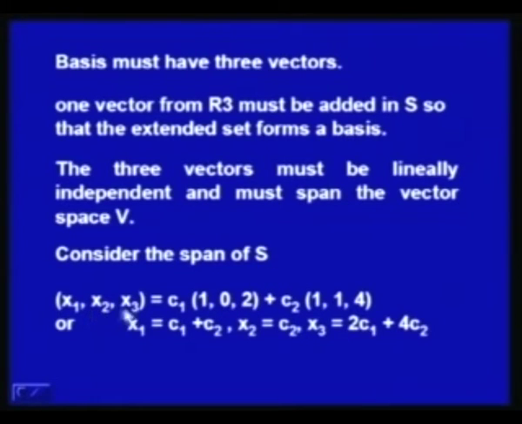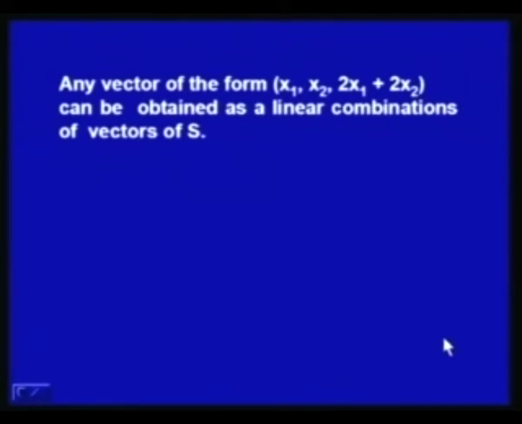So, (x1, x2, x3) is equal to C1 (1,0,2) plus C2 (1,1,4). If we equate component-wise, then x1 is equal to C1 plus C2, x2 is equal to C2, and x3 is equal to twice C1 plus 4 times C2. If we solve these three equations, we will have C2 is equal to x2, C1 is equal to x1 minus x2, and x3 is equal to twice x1 plus twice x2.